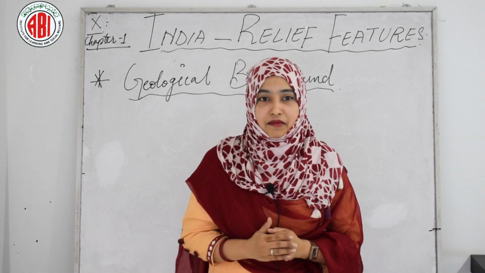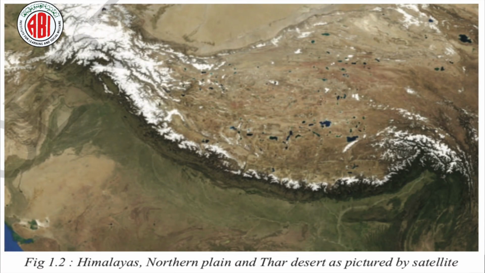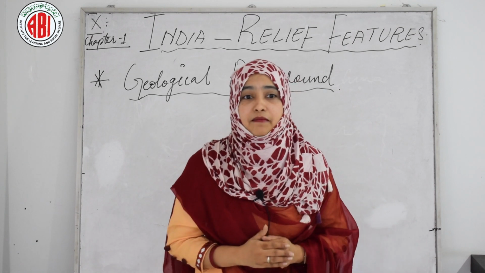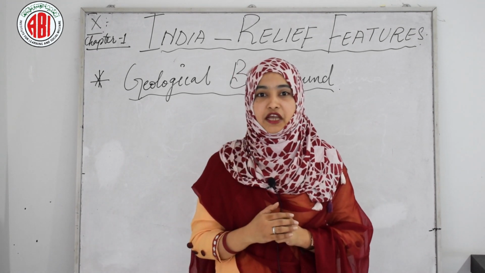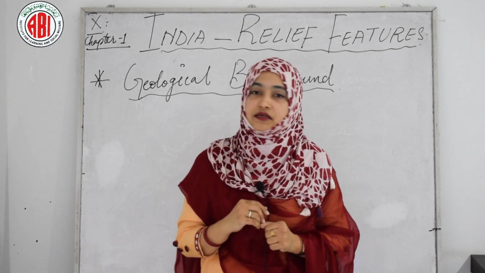The Indian landmass: have a look at this picture and observe how the rivers are coming and how the Thar Desert is looking. Then the Peninsular Plateau is one of the most ancient land blocks on the earth's surface.